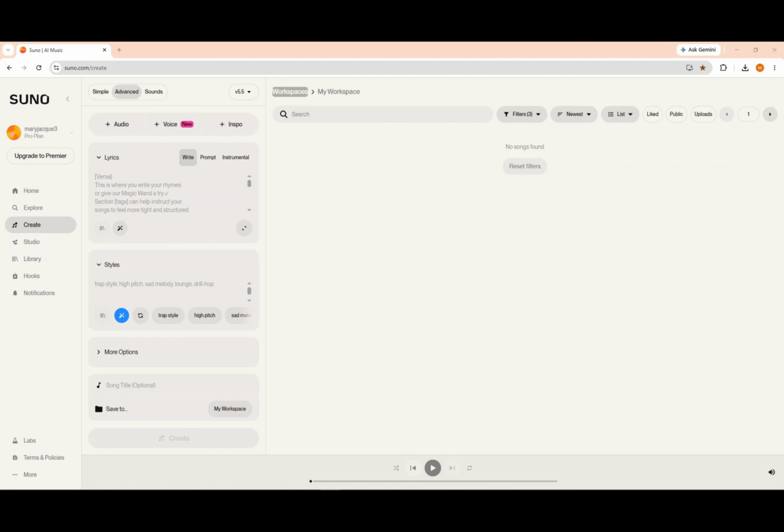SUNO operates under a subscription model, offering both paid plans and a free plan that you can use to get started. The free plan is limited in the number of songs you can create per day, but it is still enough to experiment and learn how the tool works.